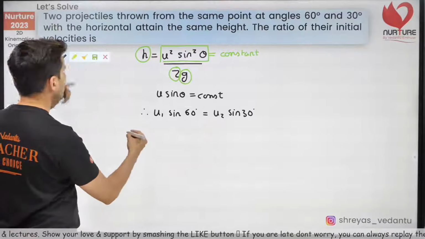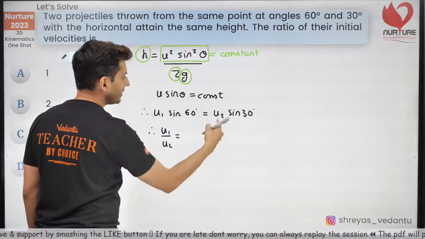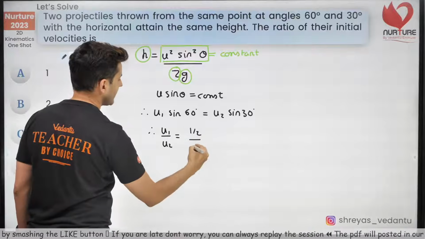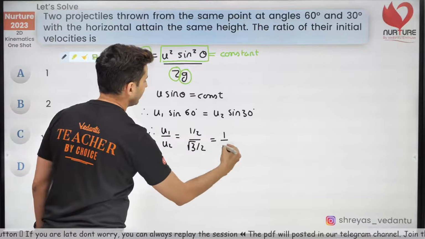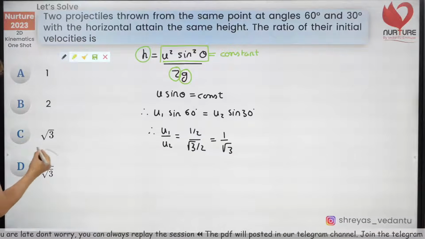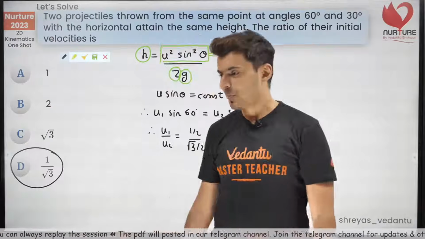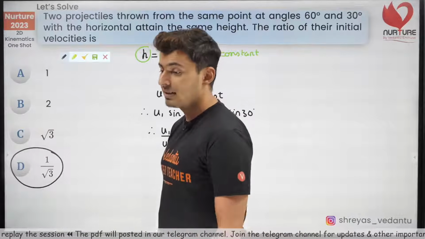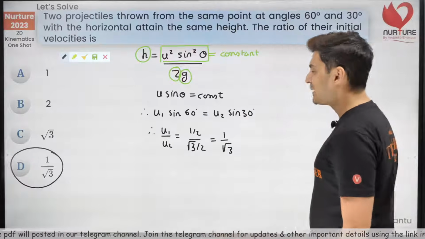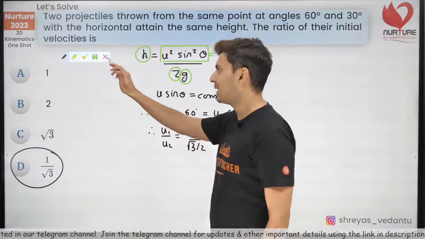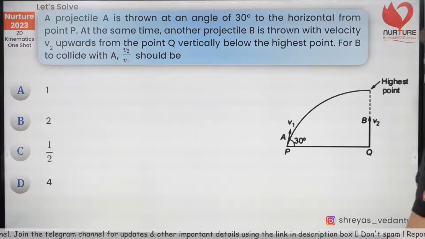And the question asks for the ratio of initial velocities. So u1 by u2 will be sine 30, which is half, divided by sine 60, which is root 3 by 2. So the 2 cancels, and I get 1 by root 3. I think you guys made a calculation mistake. Some of you said 1, that's definitely not correct, guys. It is sine 60 and sine 30. They will not cancel. Okay, very good. The answer is D. Many of you made a mistake. No problem. Next question is coming up. Hopefully you will be able to solve the next question.